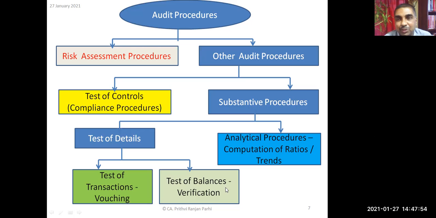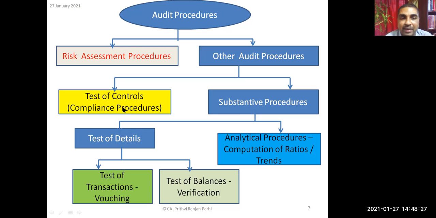So when we're talking about audit procedures, broadly there are two categories. First is the risk assessment procedure. Here the auditor tries to assess the risk, applying certain procedures so that he can assess what audit risk he is going to take. What is audit risk? I am going to explain shortly. After that, he also applies other procedures which are called other audit procedures. The other audit procedures can be compliance procedures or substantive procedures.